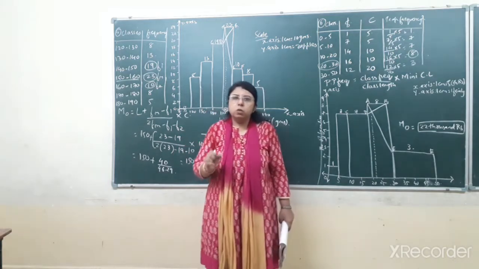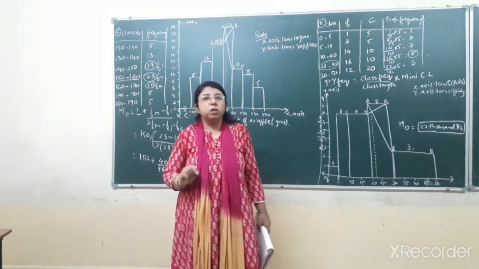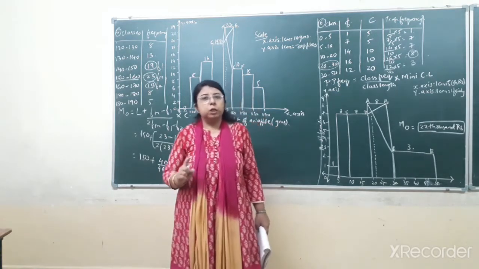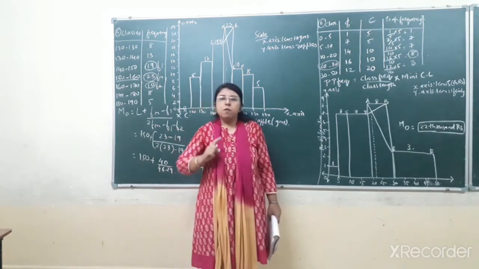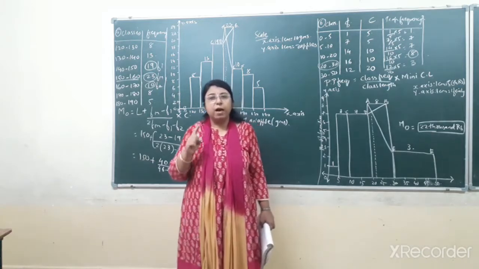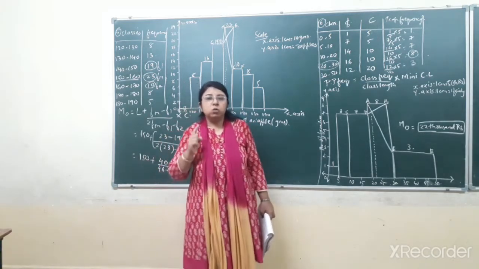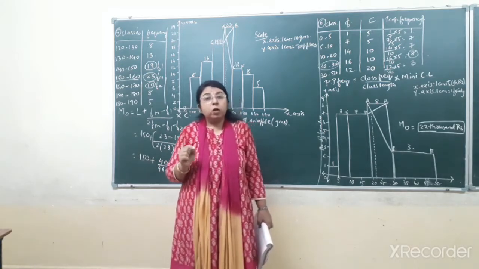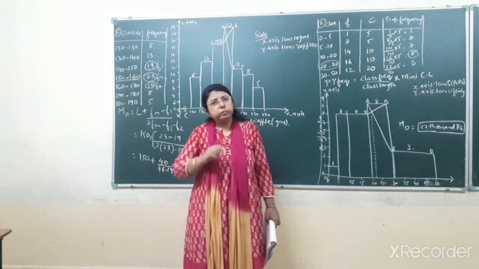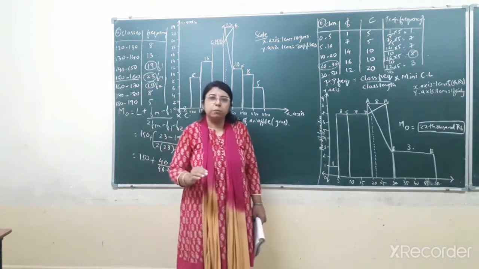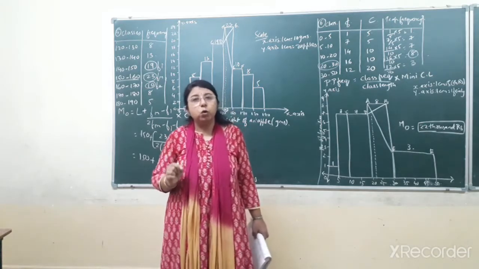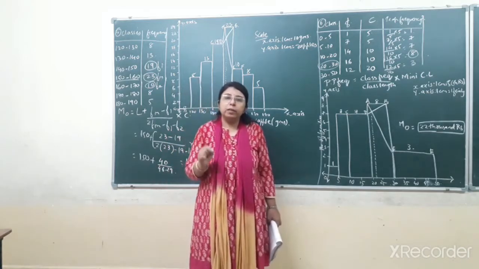By looking at the data, students, you can easily understand that none of the observations is repeated more than once. So according to the first conditional situation of the empirical formula, when there is no observation that is repeated more than once, then in that case we have to find the mode by using the empirical formula. So here you cannot find the mode which is having the highest observation or the highest value. So you have to find the mode in this type of sum by applying the empirical formula. But we will not be doing this sum because it has been told only to comment. We don't have to find the mode of this question.